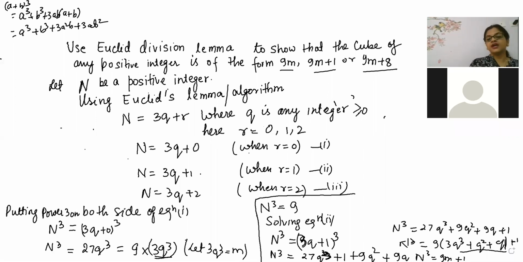Next, again we have to go for this one, same process.